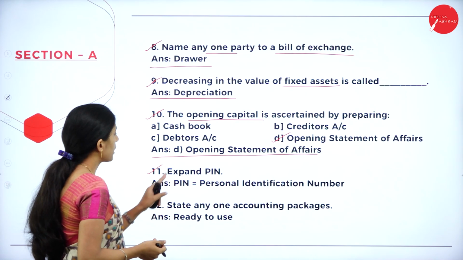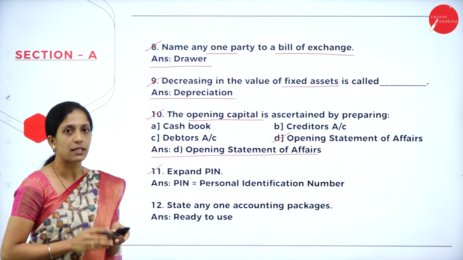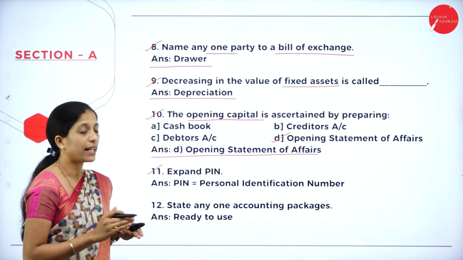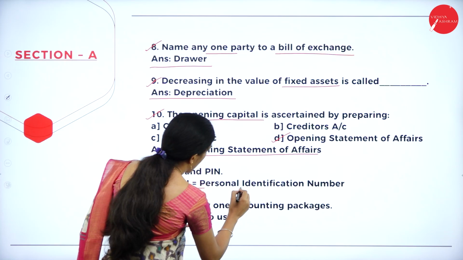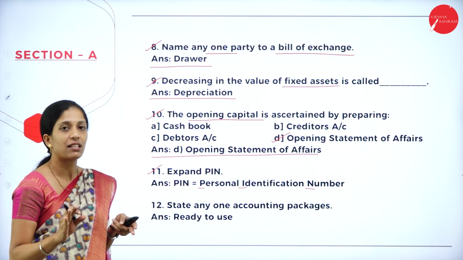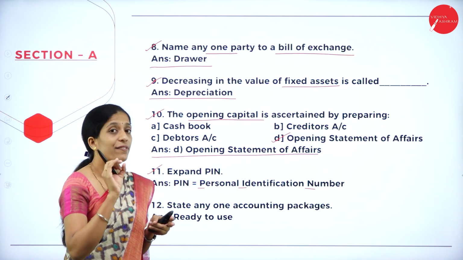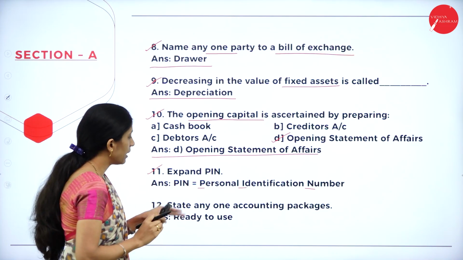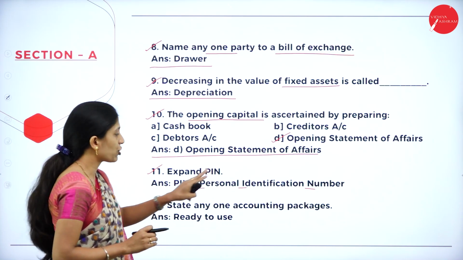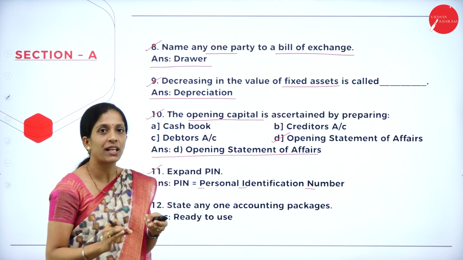Next, 11th question, expand PIN, P-I-N. So you have to know the expansion here. But while writing the expansion, make sure that your P, I and N are in capital. Remember this, whenever you write an abbreviation, make sure that the first letter is in capital. So P indicates personal, I indicates identification and N indicates number. So what is the full form of PIN?